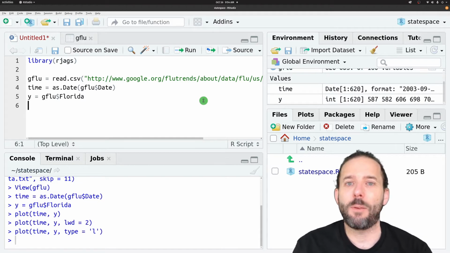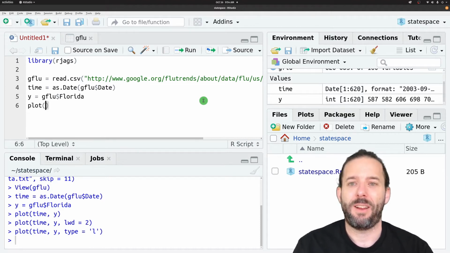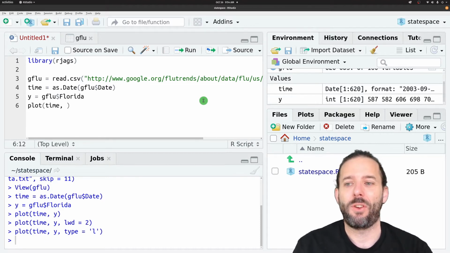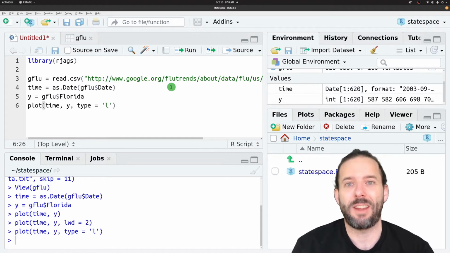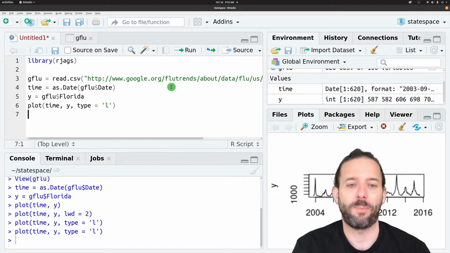Let's go ahead and plot this data just to see what the time series looks like. We'll do plot, time on the x-axis, our flu index on the y-axis, and then let's make this type equal to "l" in quotation marks to make it a line plot, since that's how we often look at time series.